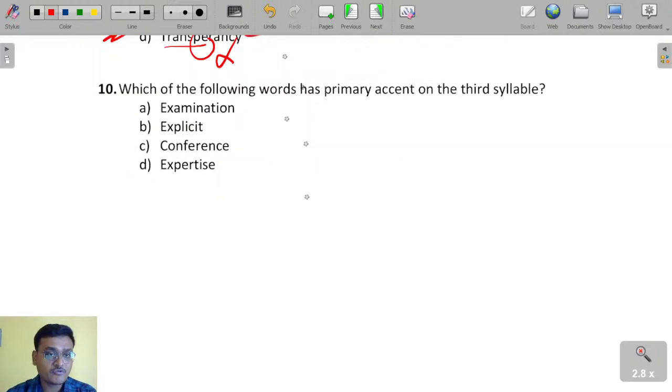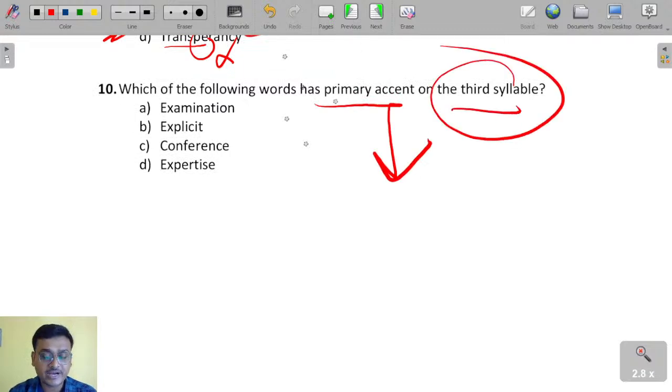Which of the following words has primary accent on the third syllable? Examination, no. Explicit, the accent is at the beginning. Conference, so these three are not. Whereas expertise.